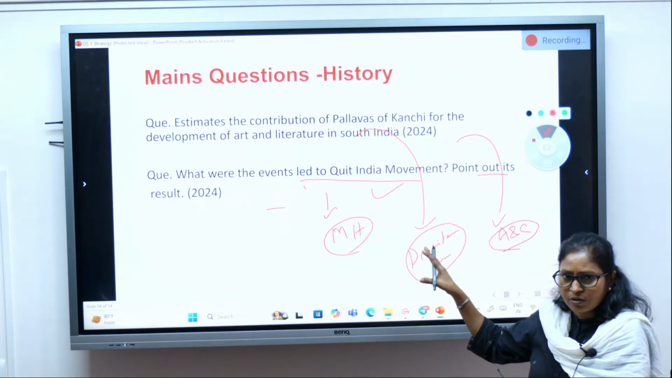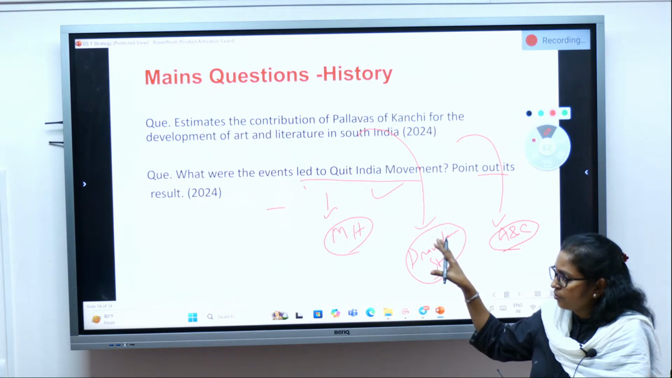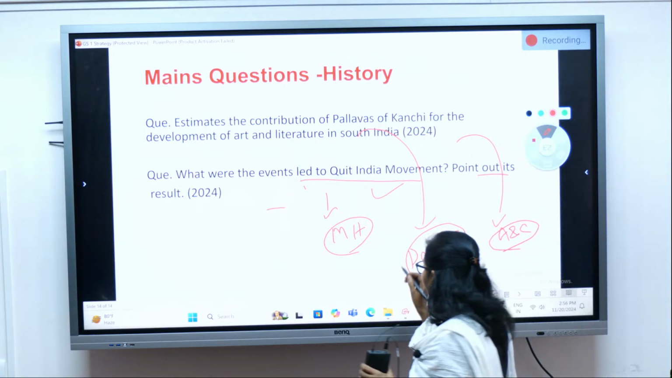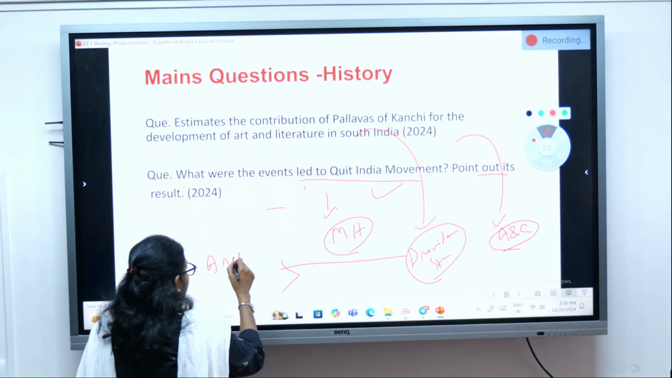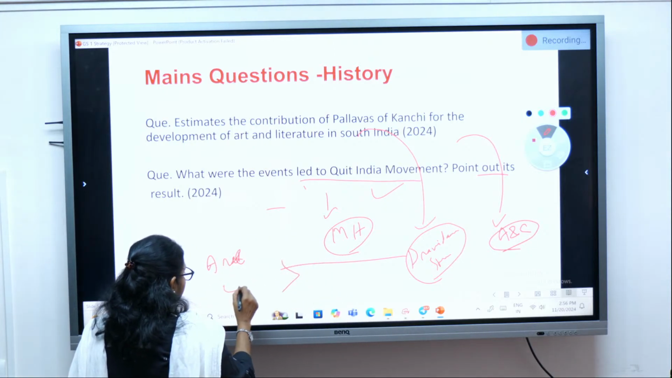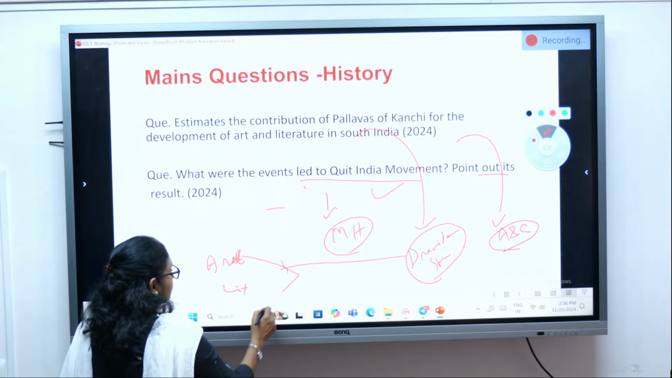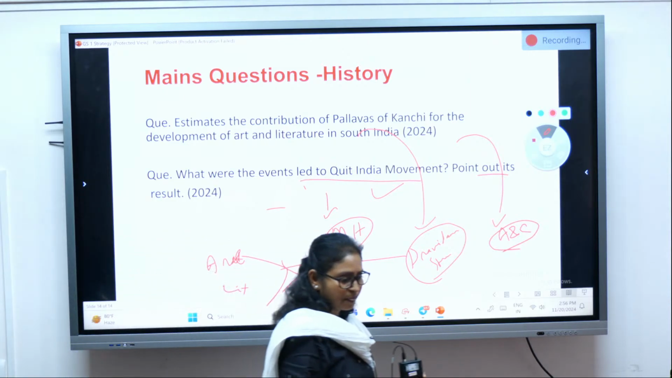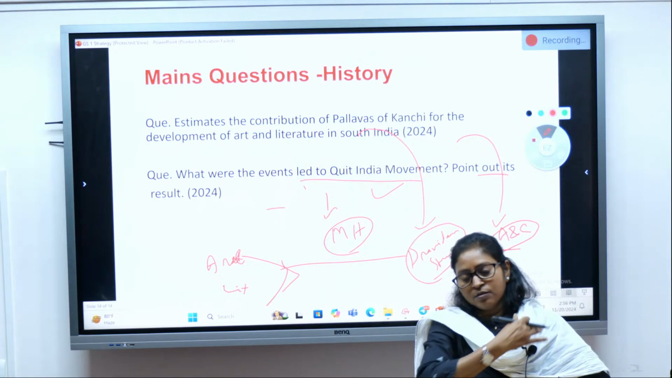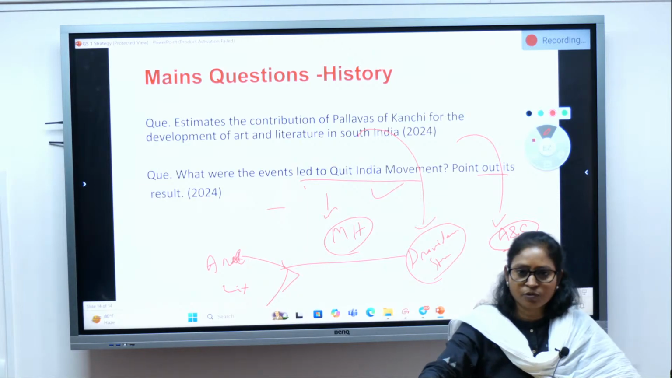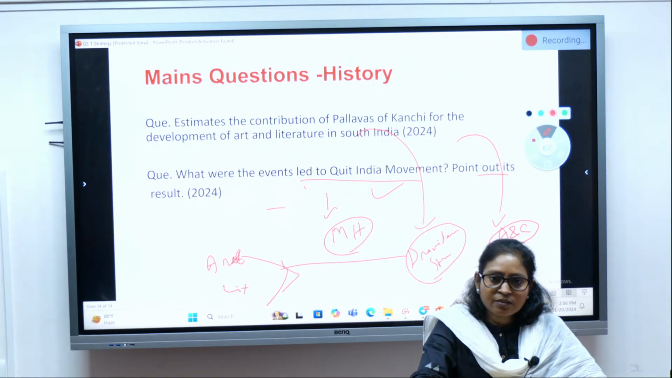And you have to locate on the map where they ruled. And what is their contribution? The contribution from the point of view of art and literature, that's what the question is about. For art, you can mention the very famous Ratha temples at Mahabalipuram. That is a very significant contribution.